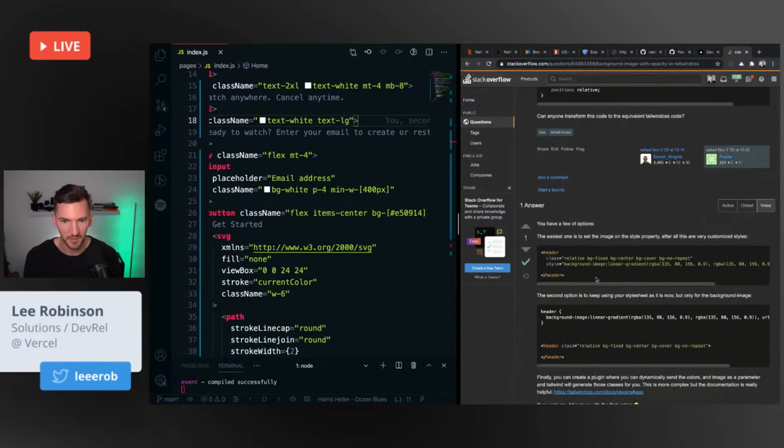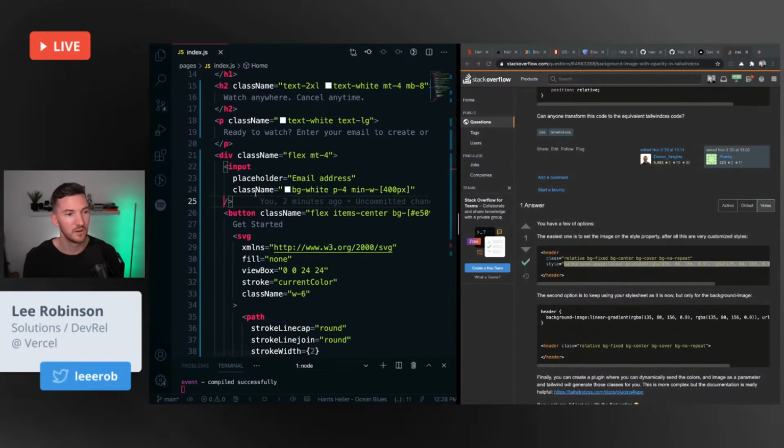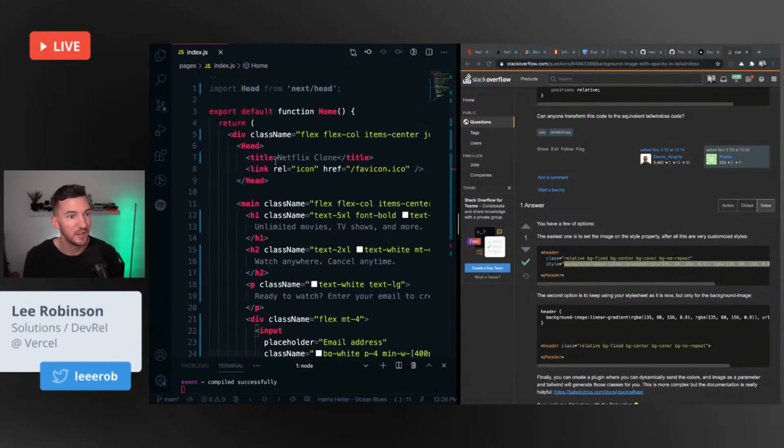We could do this in good old-fashioned CSS, but I wonder if we could do something like this. This person on, I mean, what is paste from Stack Overflow, right? Isn't that what I want to do here? Relative positioning, background cover. Oh, interesting. They're just saying, hey, actually just use inline style. Sure. Stack Overflow told me to, so I'm going to do it.